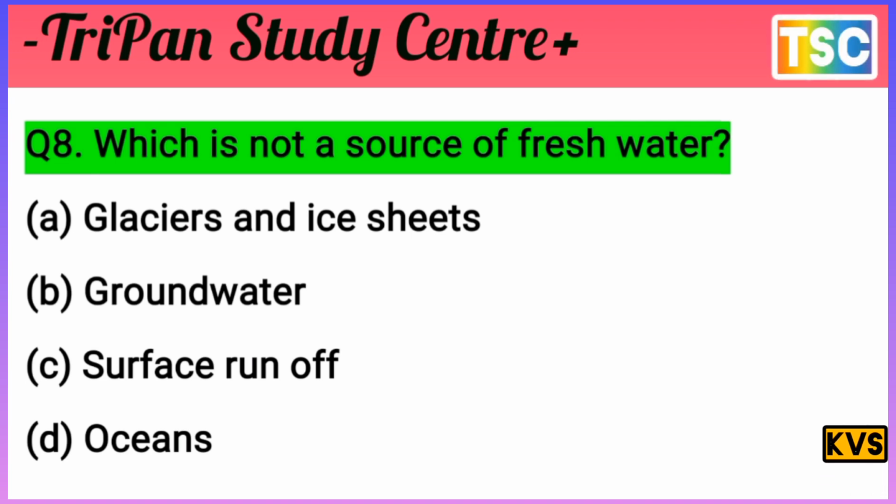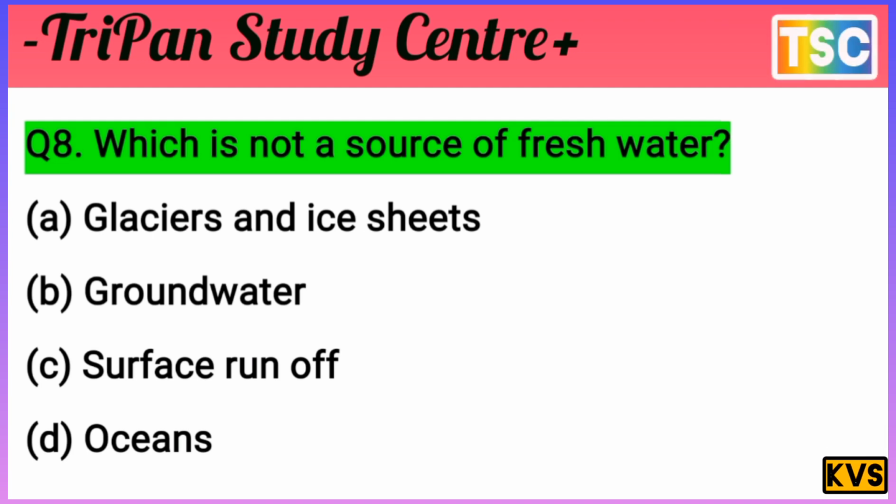And glacier and ice sheet, there is important water here. There is fresh water in glaciers and ice sheets. And surface runoff is also important, rainwater. But ocean is not a source of fresh water. The clear answer is D, ocean. Ocean is not a source of fresh water. That's an important answer.